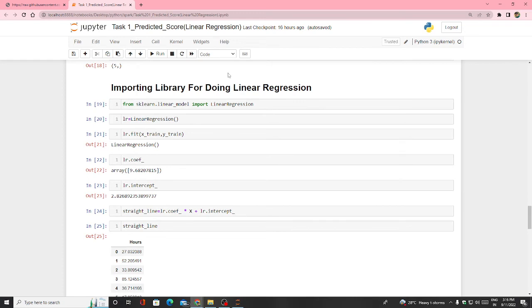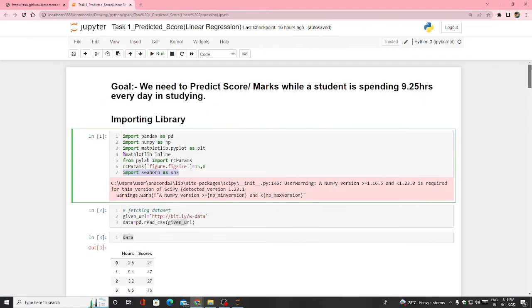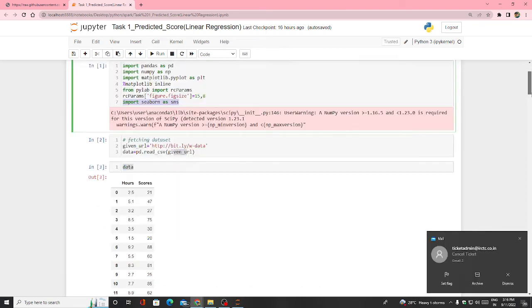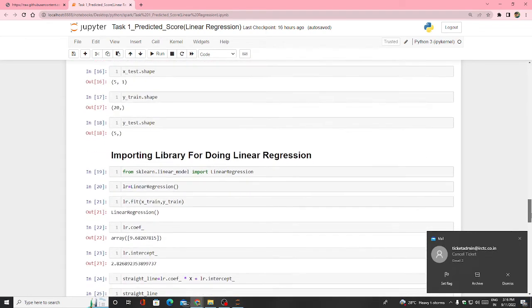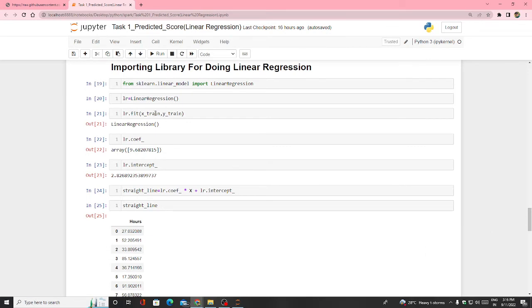We import linear model from scikit-learn and also import the linear regression model. We took LR as a short form, like we did in the very beginning, pandas as pd and NumPy as np. Like this, we are taking LR for the linear regression model.